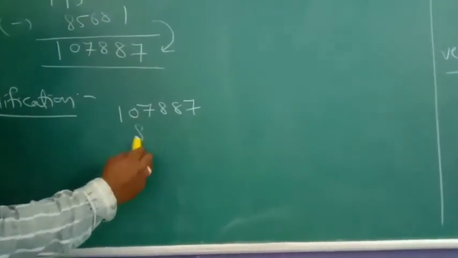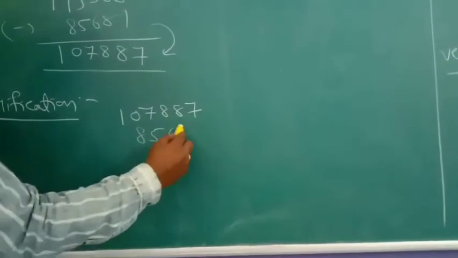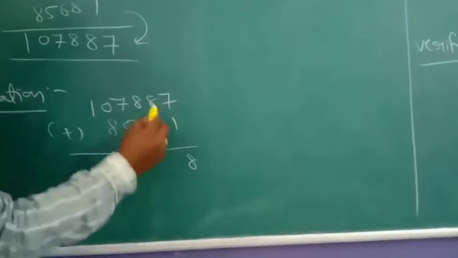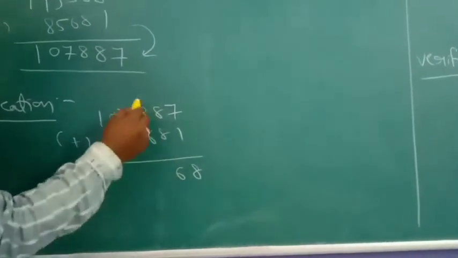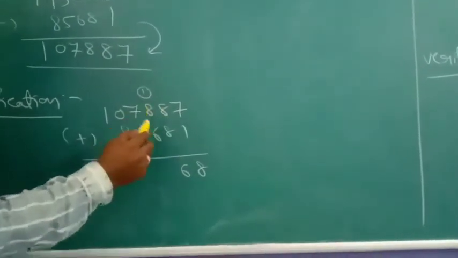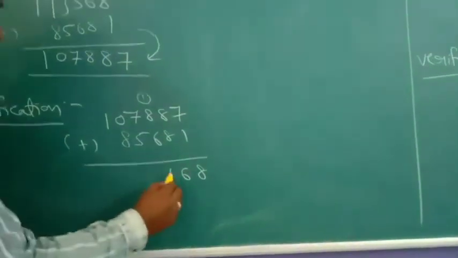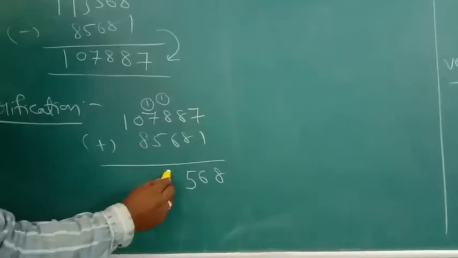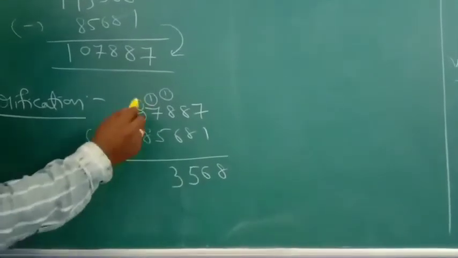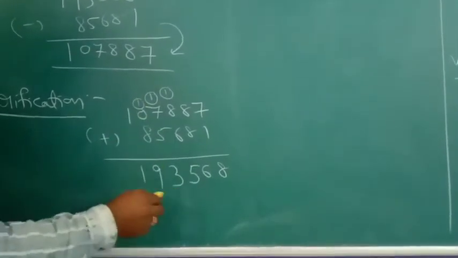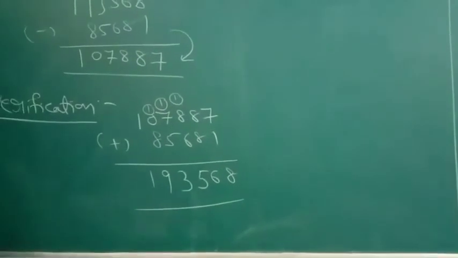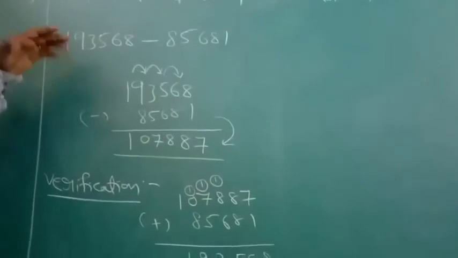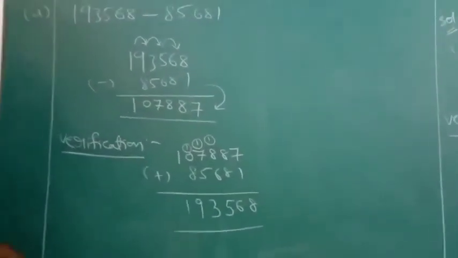Start from here. 7 plus 1, 8. 8 plus 8, 16, 1 carry. 1 plus 8, 9. 9 plus 6, 15. 5 right, 1 carry. 1 plus 7, 8. 8 plus 5, 13. 3 right, 1 carry. 1 plus 8, 9. 1 as it is. Now you check: 1,93,568, we got the answer. Correct answer. Therefore our problem is correct.